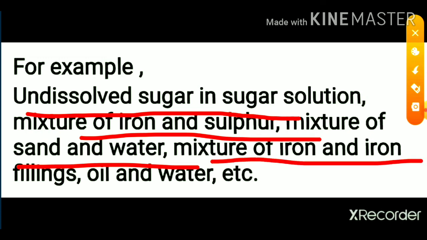Other examples are a mixture of iron and iron filings, and oil and water. Oil forms one layer and water forms another layer. So we can see both these things in that solution. There is a separation of layers.